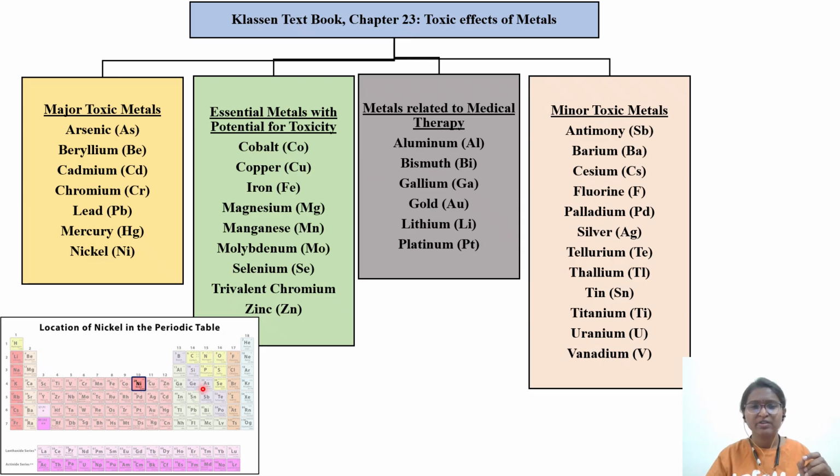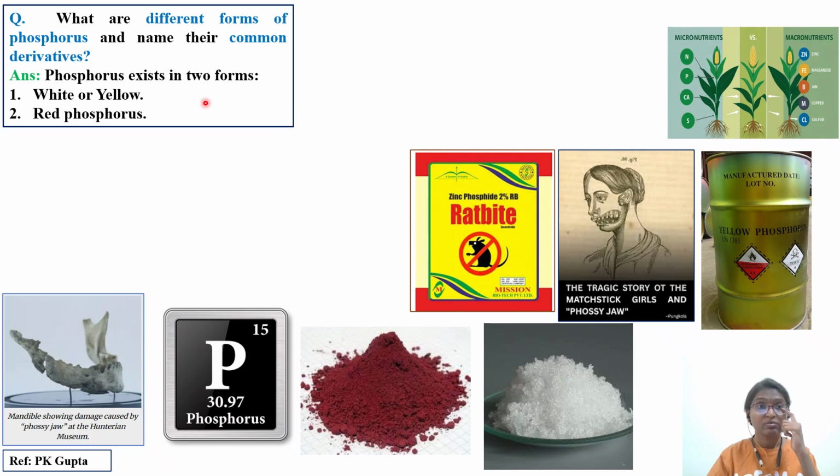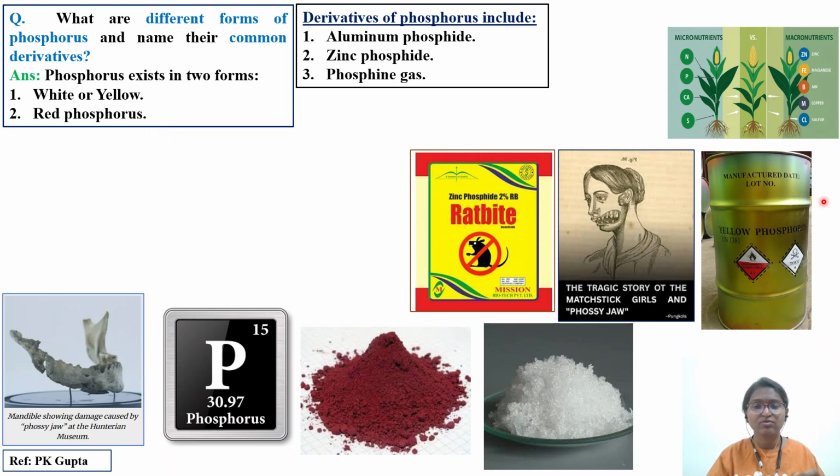Okay, if you look into the periodic table, phosphorus comes under the nitrogen family: nitrogen, phosphorus, arsenic. So phosphorus somehow behaves like nitrogen and arsenic. Whenever you are reading about arsenic poisoning, some of the characteristic features with respect to nitrogen might be related to phosphorus poisoning also. Okay, now we will see the different forms of phosphorus. We have white phosphorus and yellow phosphorus, which are more toxic, and red phosphorus, which is an insoluble form. That's why it is less toxic. In addition to that, we also have black phosphorus.